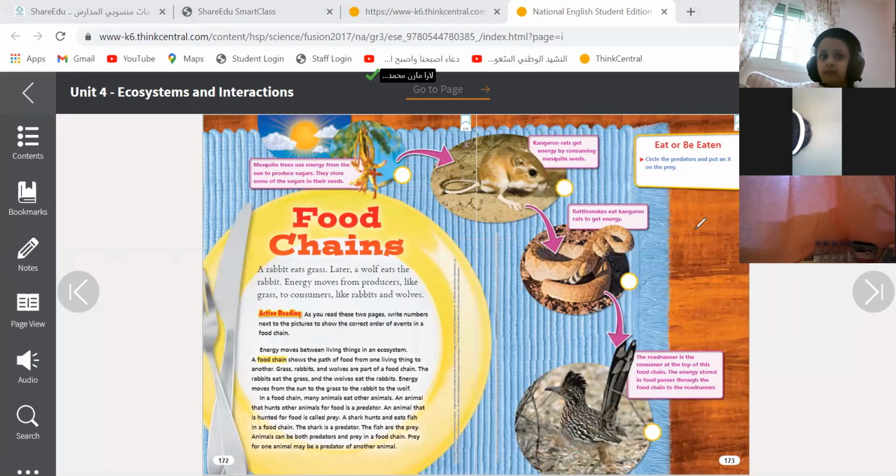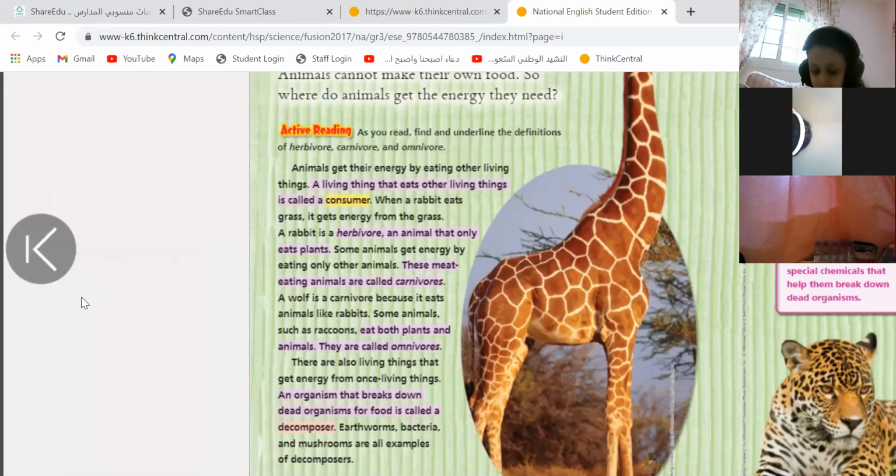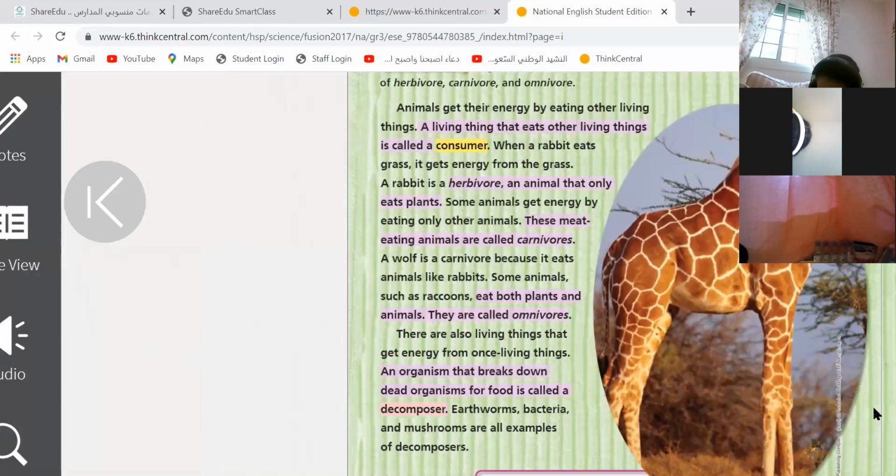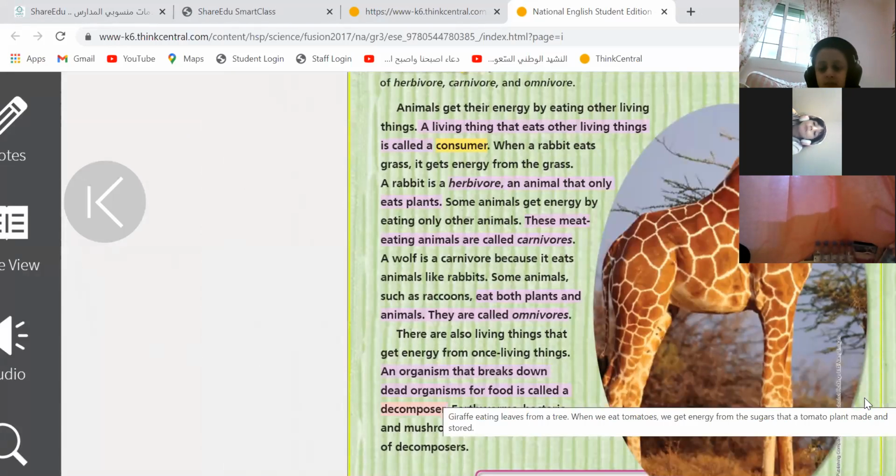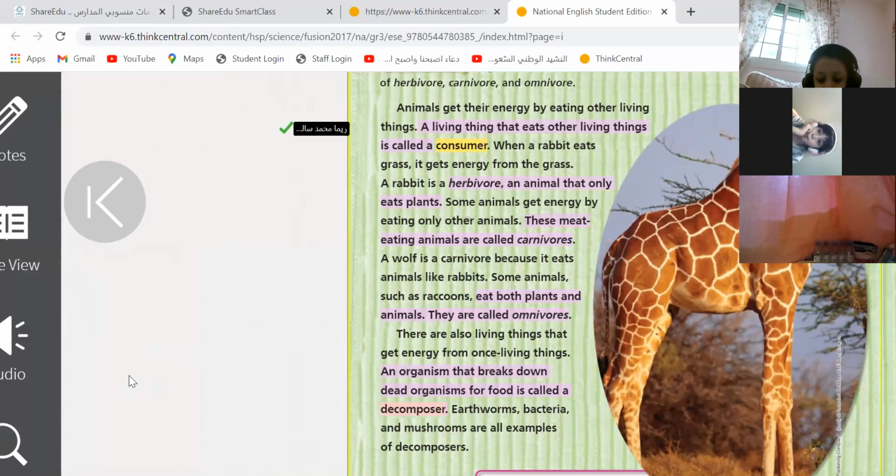Come on, girls. Okay, I already opened the page. How about now? We highlight consumer. I'm actually making it my pen. Now I highlight. Alhamdulillah.